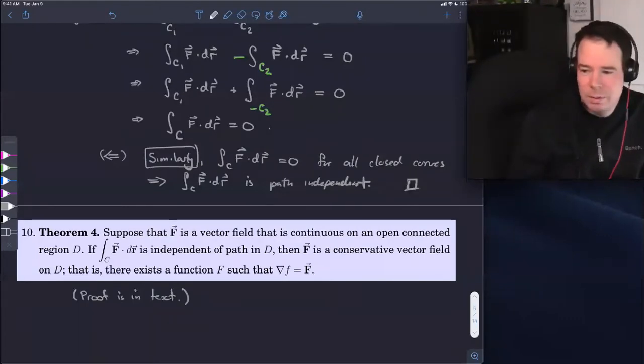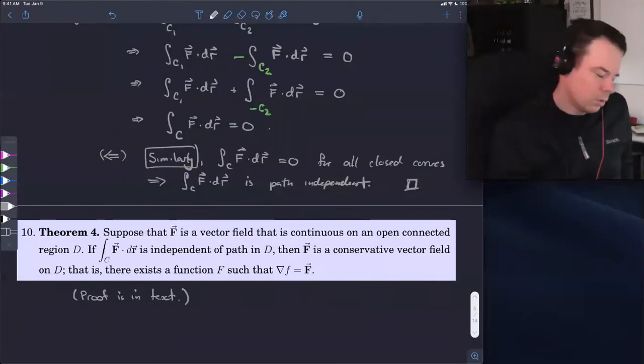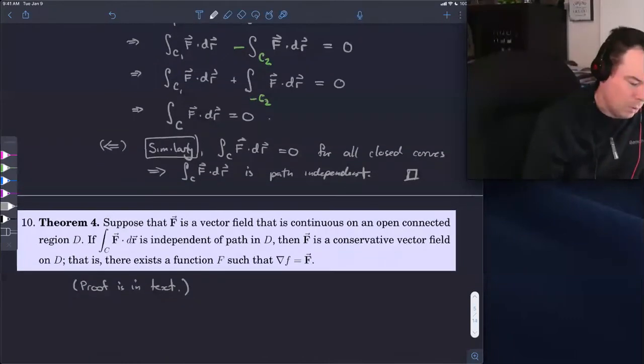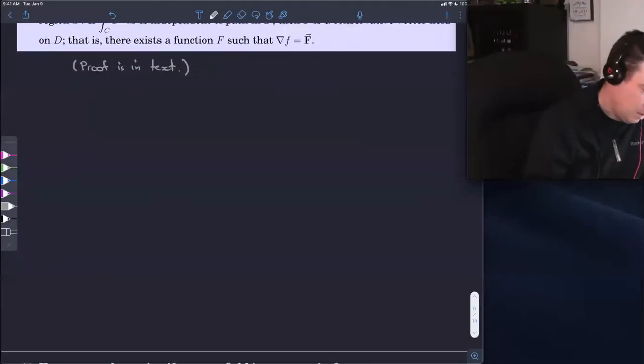What it is, it's just really saying, okay, if it's going to be a conservative vector field, then you have to have a way to construct the potential function. And the way the potential function is constructed is by using an integral and really exploiting the fact that it's path independent. So you can choose the paths however you want, because that doesn't affect the value of the integral. And so you build up the antiderivative in some sense. You build up the potential function so that the gradient of it is f. And you build it using integrals and path independence so that you don't have to worry about whether your integral has changed values depending on the path you've taken. So you can see the details in the textbook.